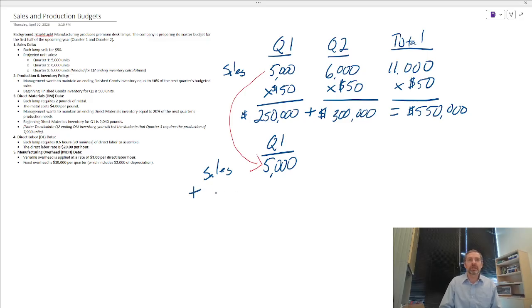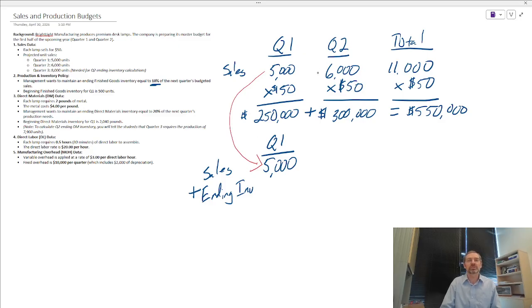However, we also might want a little leeway. So we usually say, how much do we want in ending inventory? So desired ending inventory. And we have that up here. It says management wants to maintain finished goods inventory equal to 10% of the next quarter's budgeted sales.